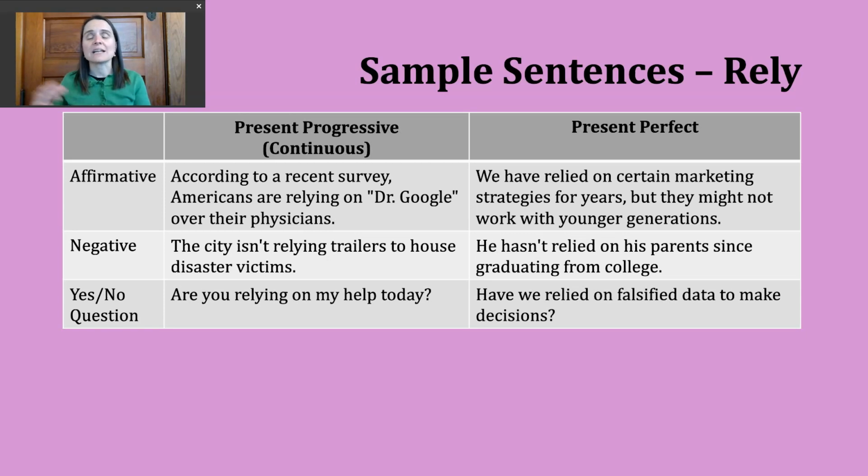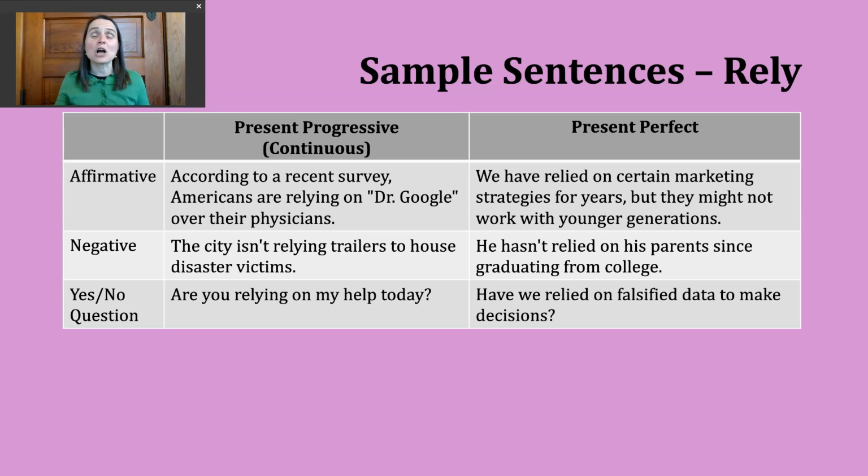To do this, I start with a present form of be, whichever form matches my subject, and then that subject comes next. Then I use my ing form of the verb. Here's another example. Are you relying on my help today? Right? Putting your trust, your confidence into this short little lecture on this verb.